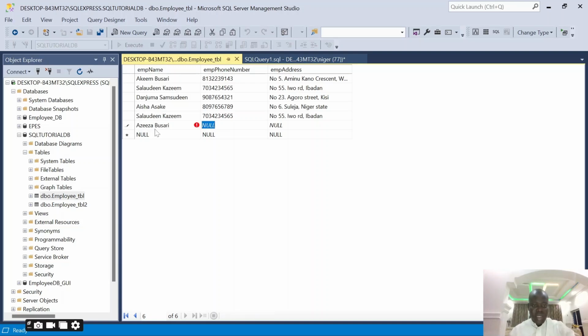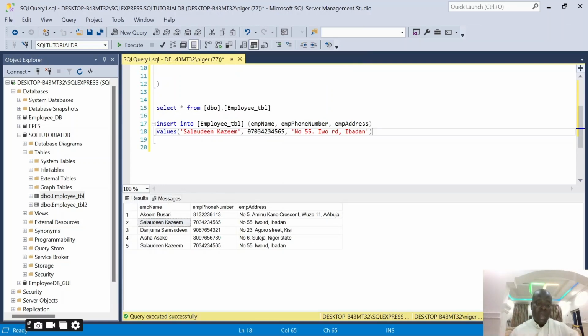I'm trying to add another staff whose name is Aziza Busari, and the phone number is 070 454 231232, and the address. So I can just add number 16 or number 15, Owo Ni Koko Street, Ibadan. So we can have this person. Once I click outside there, the record will be automatically saved into the table. So that's how to do it by clicking on the button.